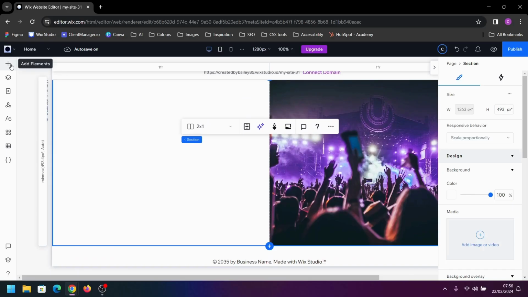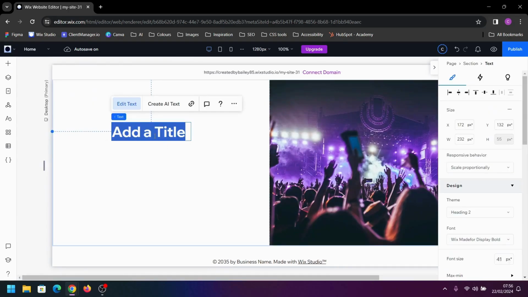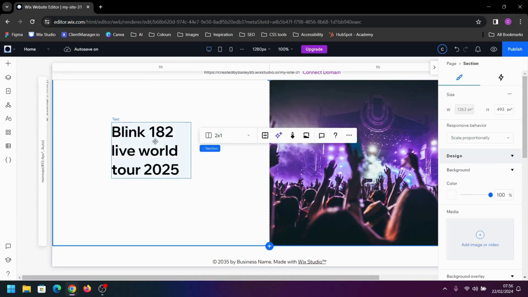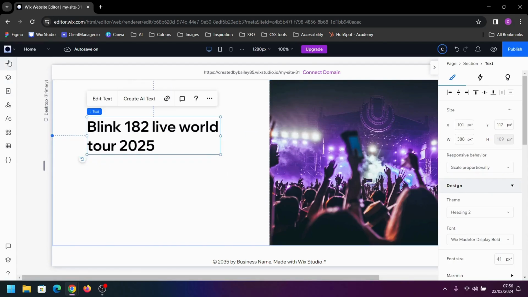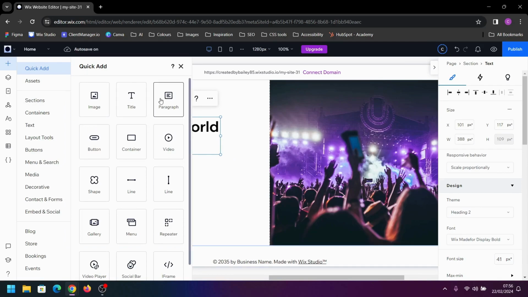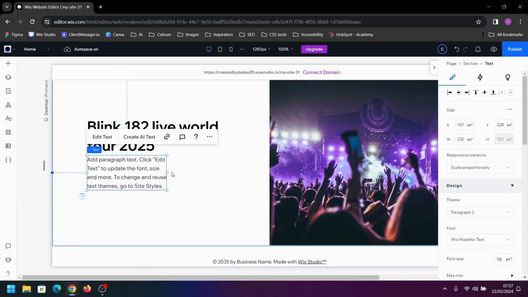The first thing we're going to do is add a text box, and I'm just going to copy and paste some text over. We'll place that there. Next we're going to add a paragraph, and this paragraph is only going to be viewable on screen readers. So in this paragraph I'm going to put all the text that I'm going to have typed